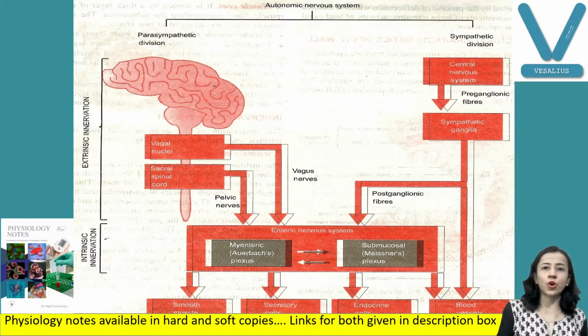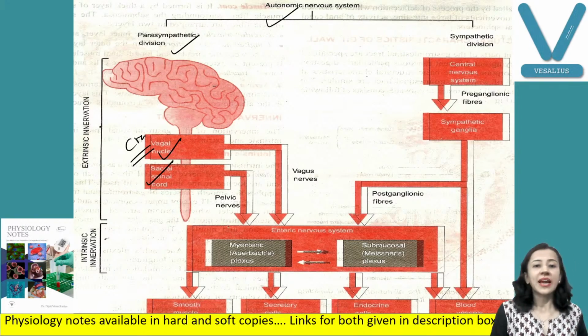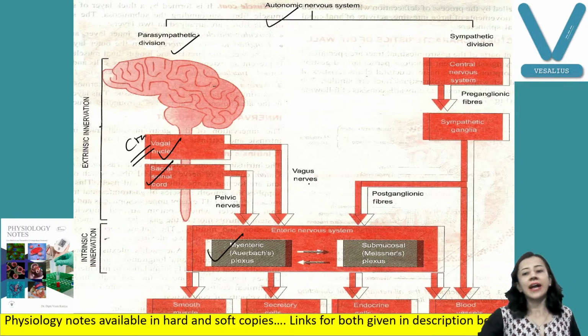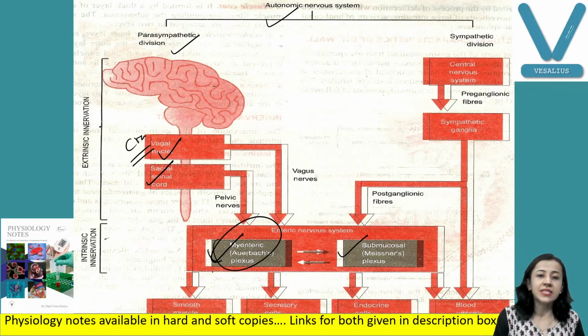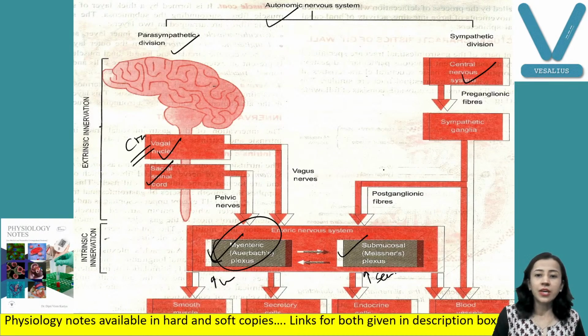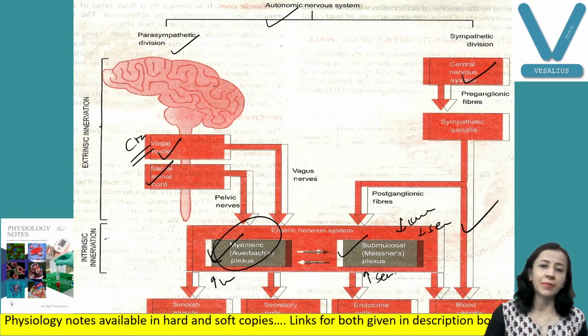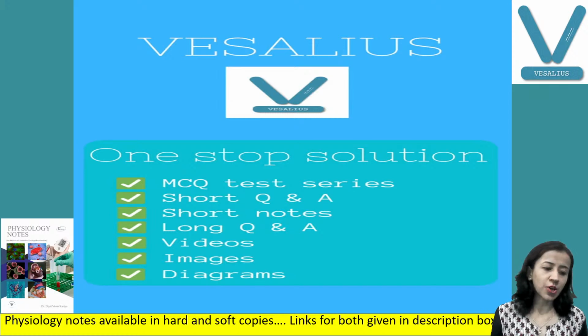You can see here, this is the autonomic nervous system. The parasympathetic division is craniosacral: the cranial nerve is the vagus, plus the sacral nerves. They supply the myenteric plexus, and they also supply the submucosal plexus. The myenteric plexus increases muscle contraction, the submucosal plexus increases secretion. Sympathetic has opposite effects. Here you can see it decreases contraction and it decreases secretion. So this is the way your autonomic nervous system, your extrinsic nervous system, acts. So this is all about today's topic.